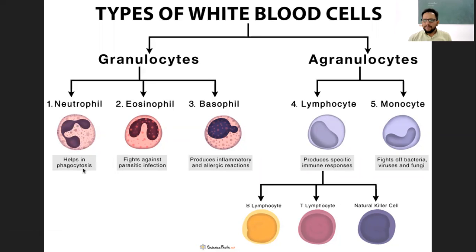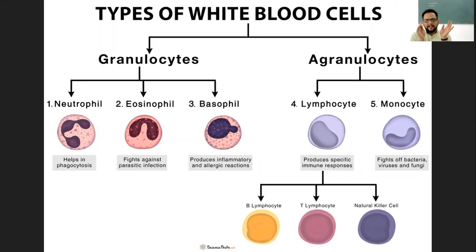Now, I guess some time back we defined what phagocytosis is. It is nothing but the engulfing of the pathogen, bacteria or virus, right? A disease causing bacteria or virus is engulfed, that means eaten up by the neutrophil cells, and the process by which it happens is phagocytosis.